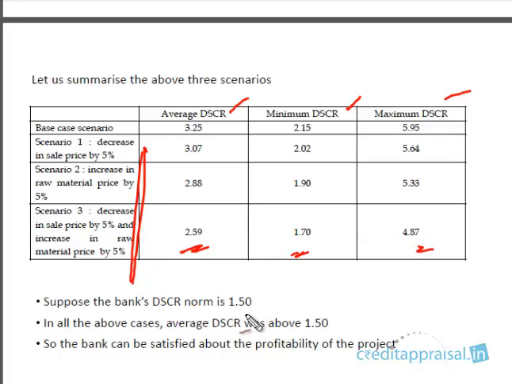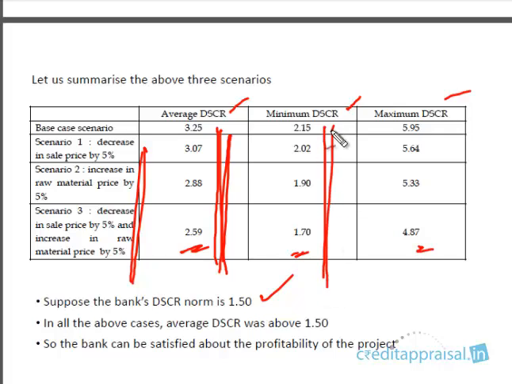So let us suppose that the bank's DSCR norm is 1.5. Now we will check whether the DSCR is comfortable in all the scenarios. If you see the DSCR, it is comfortable in all the scenarios. Not only that, in no year has the DSCR fallen to less than 1. So we are now satisfied about the viability of the project. This project can withstand changes in assumptions.